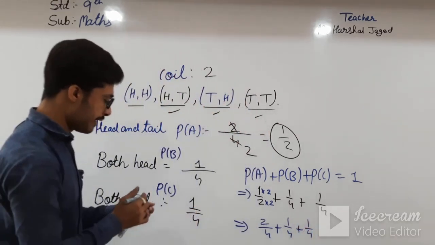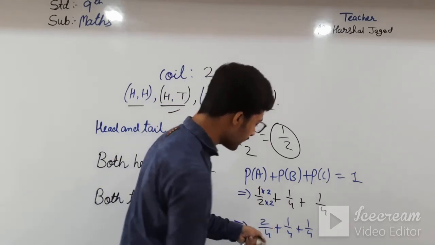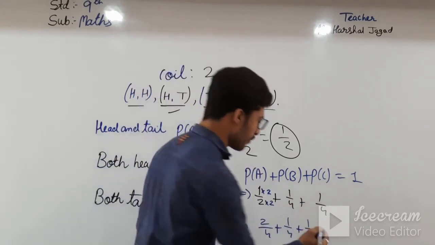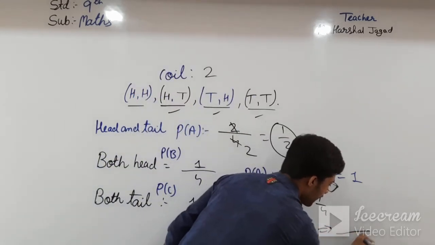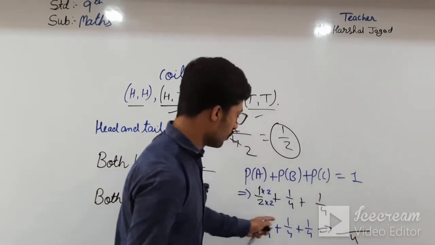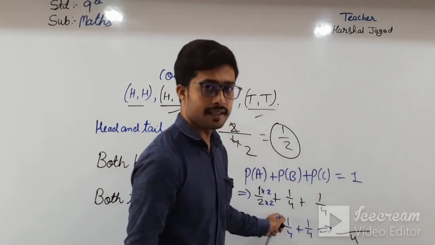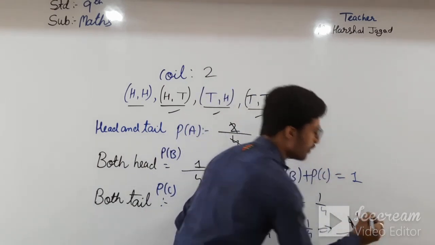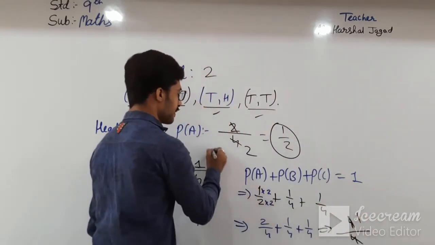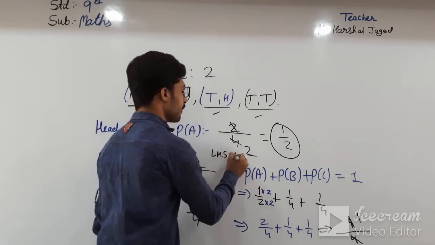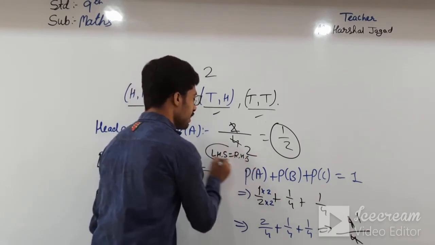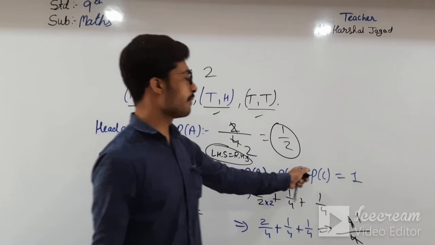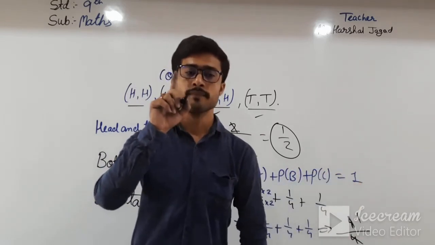The LCM is 4, all have the common denominator, so I can write 4 below. 2 plus 1 is 3, 3 plus 1 is 4. 4 by 4 is 1. So LHS is equal to RHS. We have got P of A plus P of B plus P of C is equal to 1.